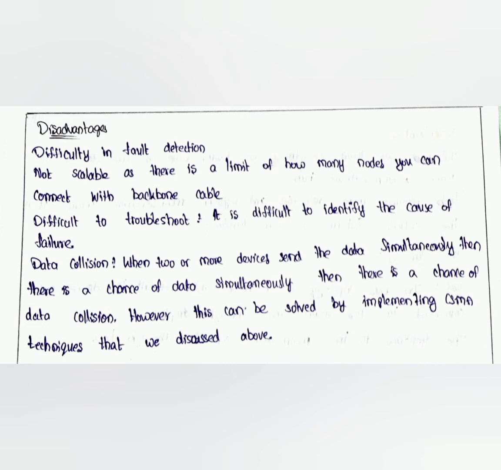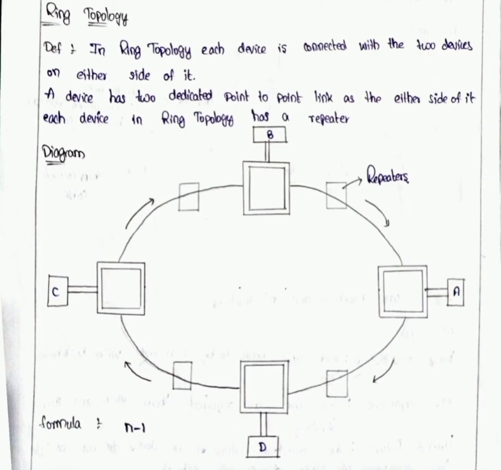Next, disadvantages: difficulty in fault detection, and not so scalable as there is a limit on how many nodes you can connect to the backbone cable. Next, difficulty to troubleshoot. It is difficult to identify the cause of the failure. Next, data collision. When two or more devices send data simultaneously, there is a chance of data collision. However, this can be solved by implementing CSMA techniques that we have discussed in the earlier lecture.